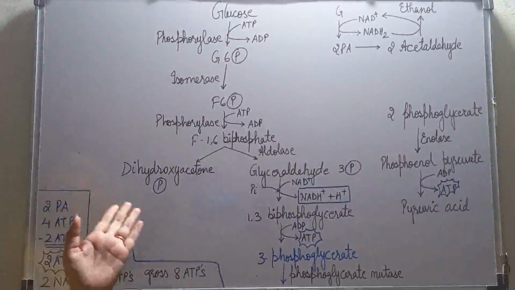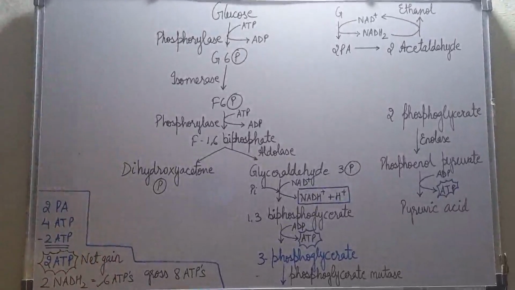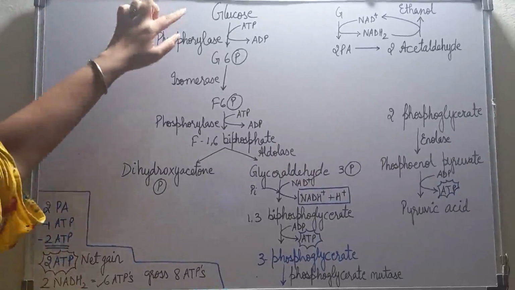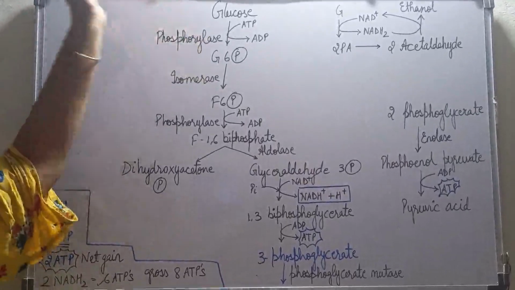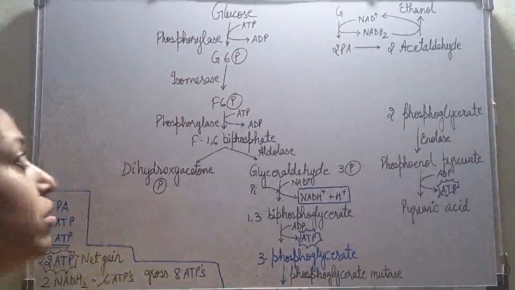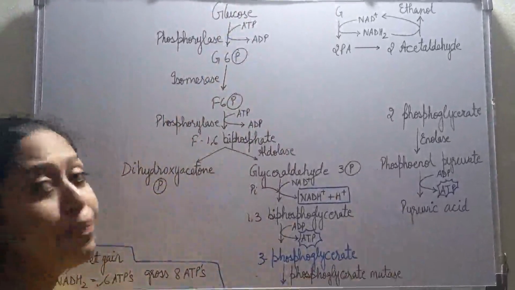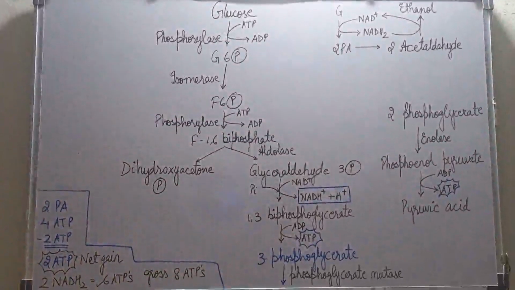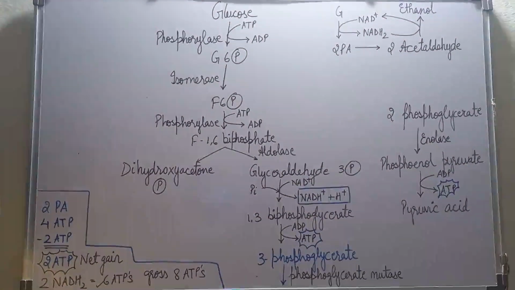Yes, students. So now we'll be seeing the glycolysis cycle. How does it take place? It starts with glucose, and we all know that in glycolysis, glucose breaks down or converts into pyruvic acid. The first starting thing is glucose, and the end product is pyruvic acid. It is not a single-step process; it occurs in multiple steps. So how does it take place stepwise?